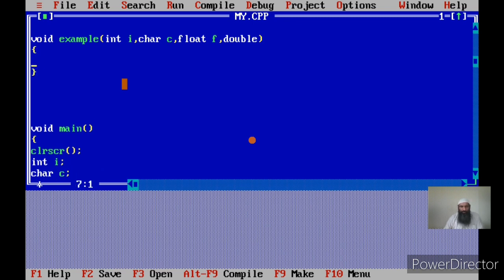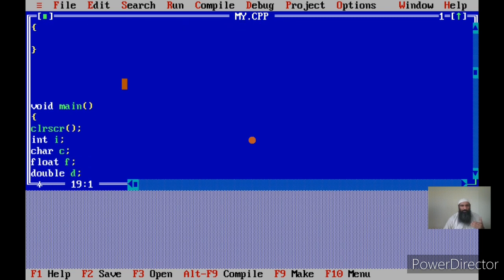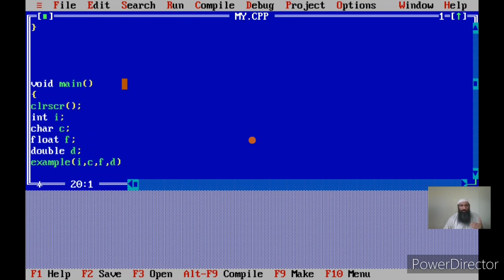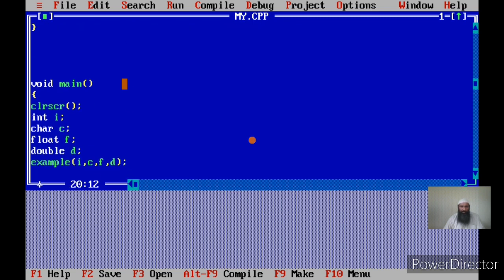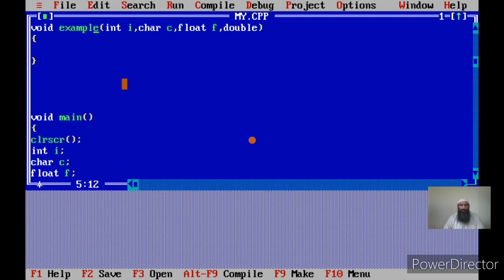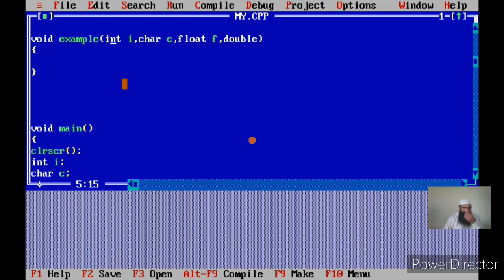In this function, what I am trying to show you is how the values are passed to a function, or how the parameters are passed to a function. Now I am using 4 parameters, that is 4 actual parameters, and I am receiving them in 4 formal parameters. The data type of each is a rule that the data type of the actual parameter should match with the data type of the corresponding parameter. Then only that variable can store that parameter.